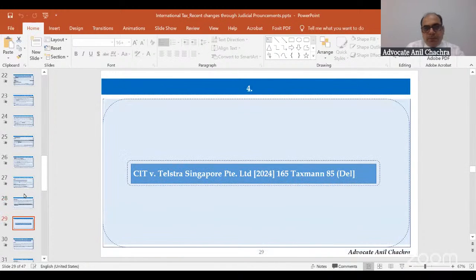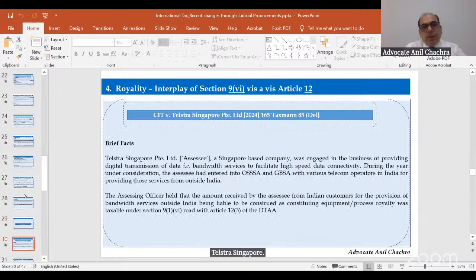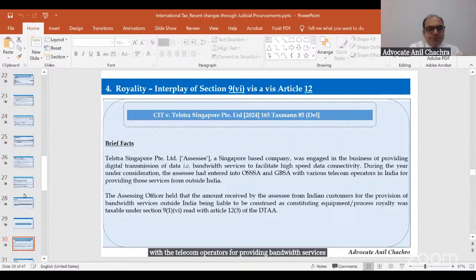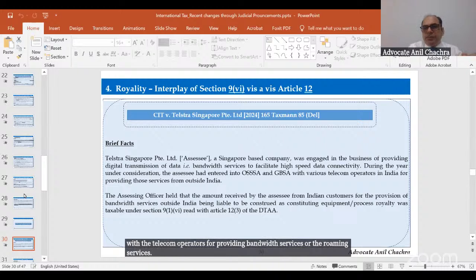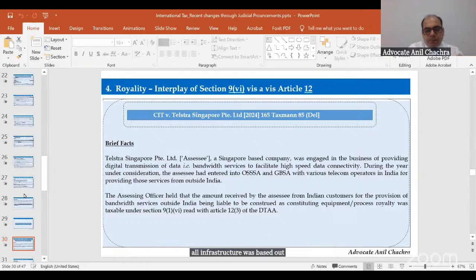The fourth one, Telstra Singapore. So the assessee was a Singapore-based company. It had entered into an agreement with the telecom operators for providing bandwidth services or the roaming services. All infrastructure was based out in Singapore. So this is like an agreement for providing the roaming services, right?